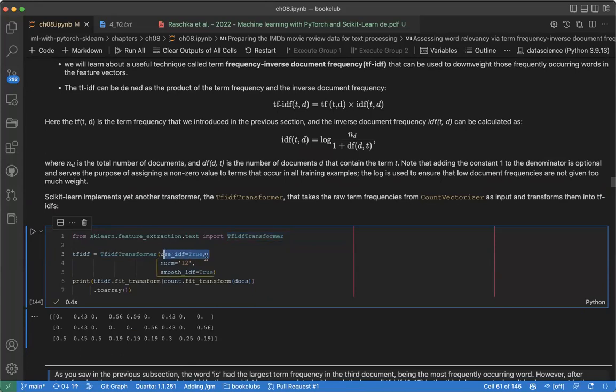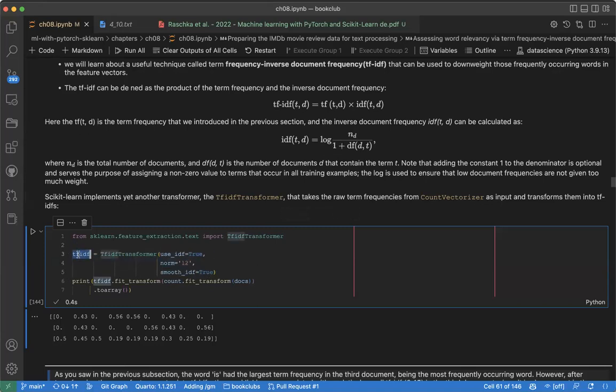Now here you can see we set use_idf true, yes, and we use normalization. This is some kind of hyperparameter tuning, and we use what is called smooth_idf true. What is the meaning of smooth here? We use 1 here. The problem is that when any term is 0, we are going to divide by 0. So 1 divided by 0 will give us an infinite number, which is not divisible. So we do what we call smoothing by adding 1 to the number. That is how it is. So smooth_idf true means that we want to smooth it here.